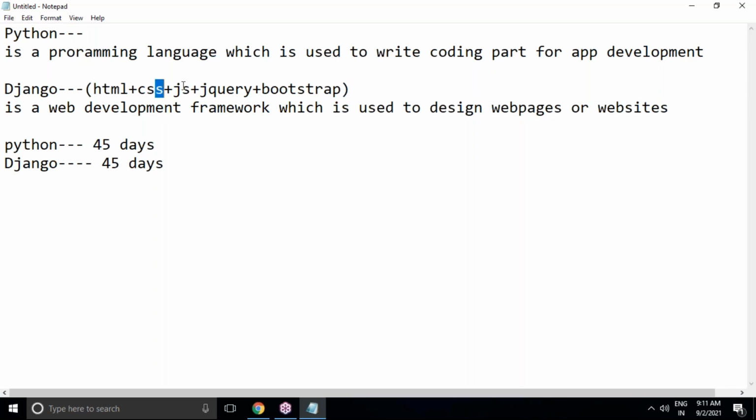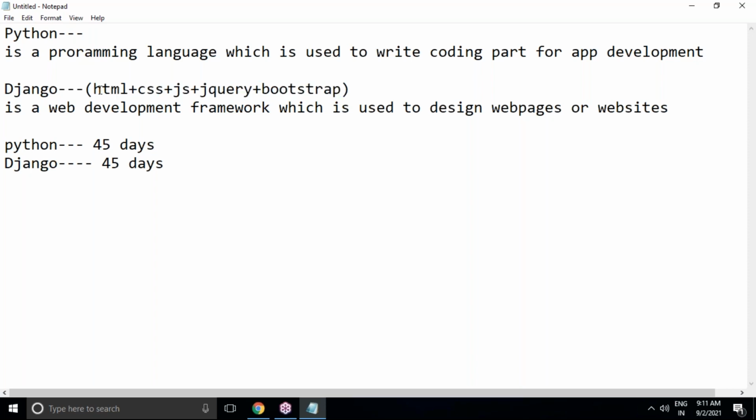Without basic knowledge of them, we cannot design web pages or websites. To design websites using the Django framework along with Python scripts, you should have minimum knowledge of these user interface technologies like HTML, CSS, JavaScript, jQuery and Bootstrap.